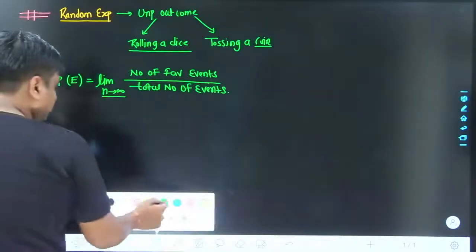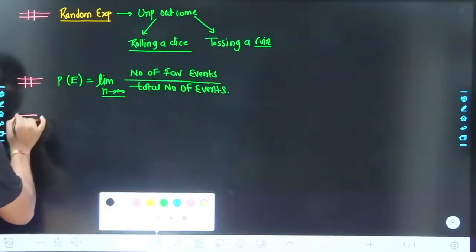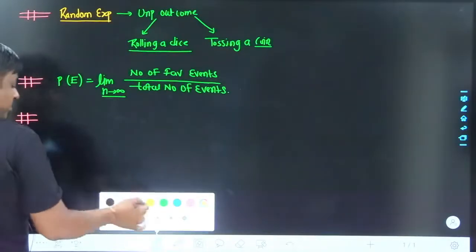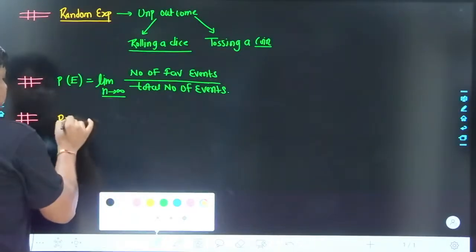In the same sequence, the next important point we saw in the last class, as far as the probability concept is concerned, is that the word probability comes from possibility.